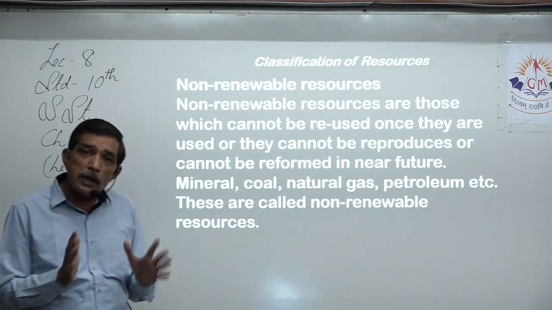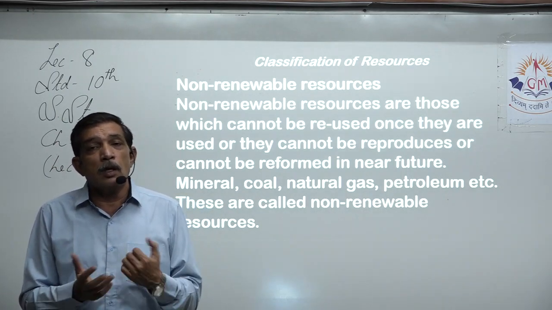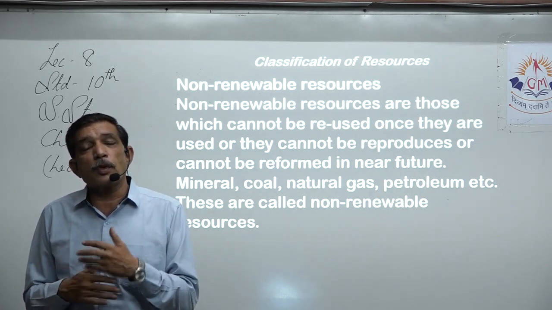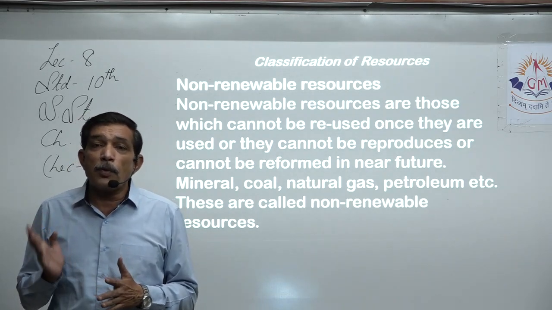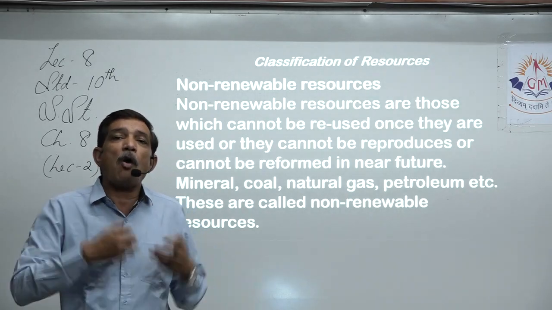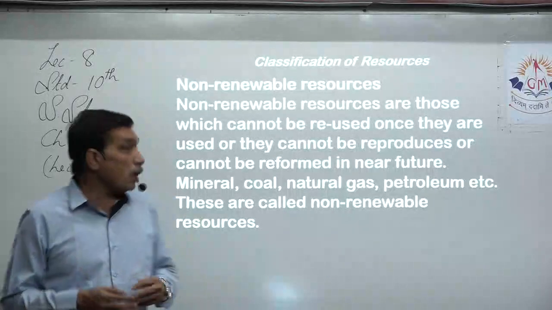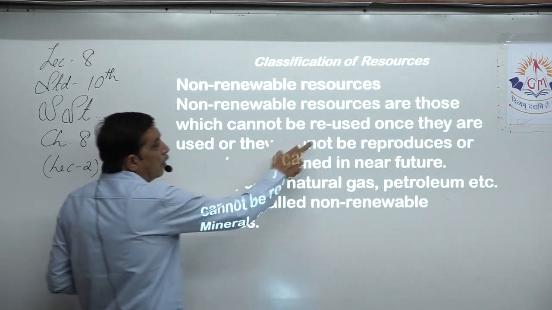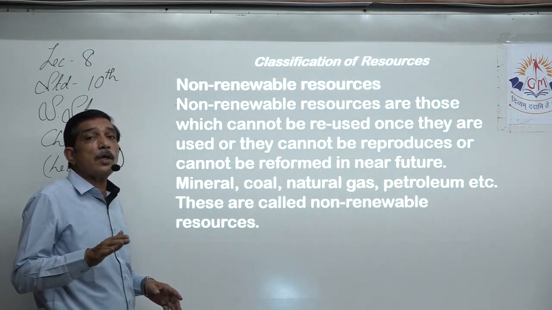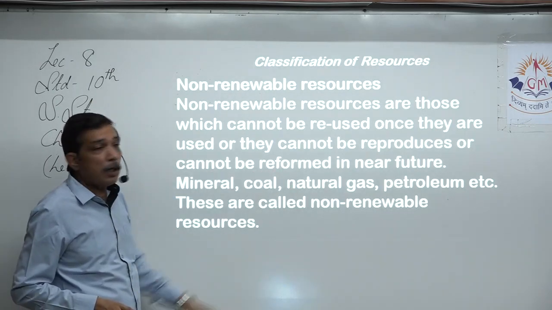For example, coal. We use coal to burn, to give us heat, to boil water and produce steam, and that steam can be used to produce electricity. We can keep on producing electricity, we can keep on getting heat as long as we have coal. Once we have dug up all the coal that is available to us and used it, it cannot be reproduced by us. Or if it can be reproduced, you will have to give it million years, right? So we do not have that much time, or it cannot be reformed in the near future.